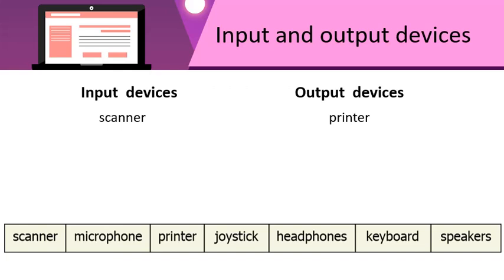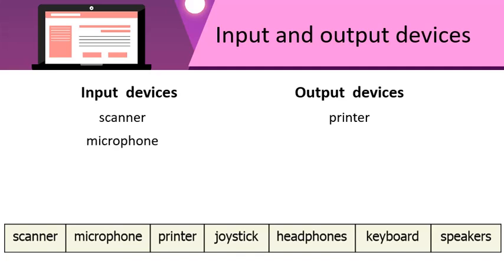What about a microphone or a mic? What kind of a device is that? We speak into the mic. Our voice gets transferred into the computer. So this also is an input device.